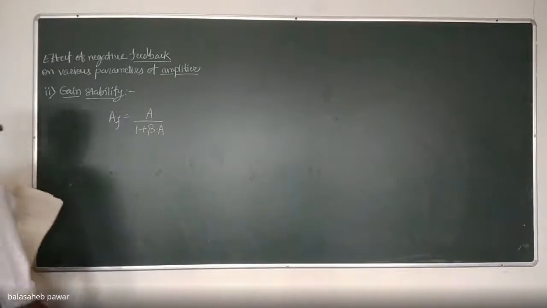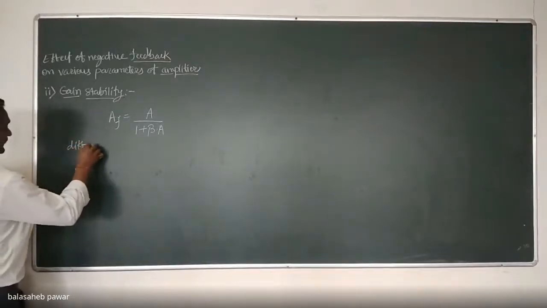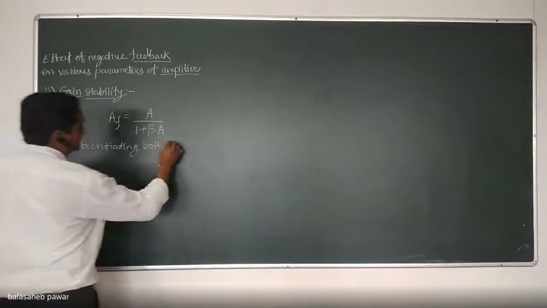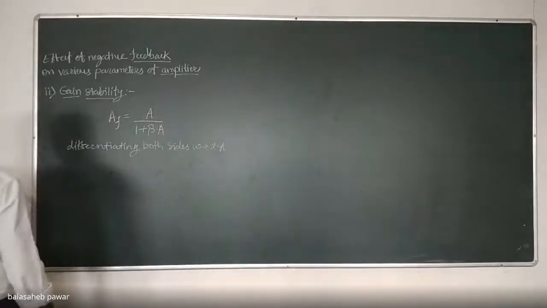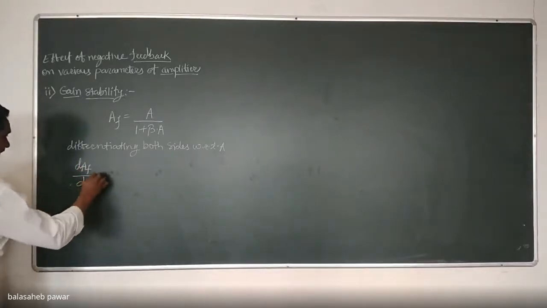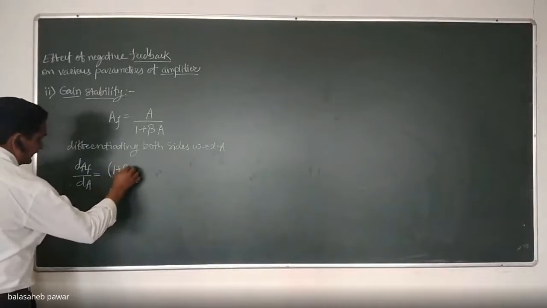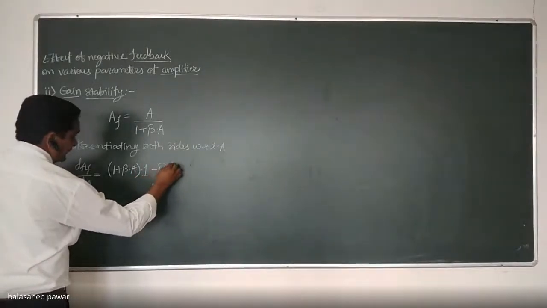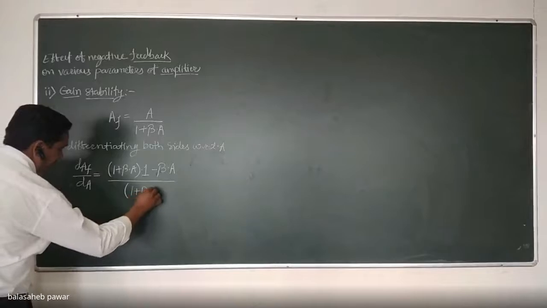Now differentiate both sides with respect to A. We will have dAF by dA equals to, I will write it directly, 1 plus beta A into 1 minus beta A divided by (1 plus beta A) whole square.